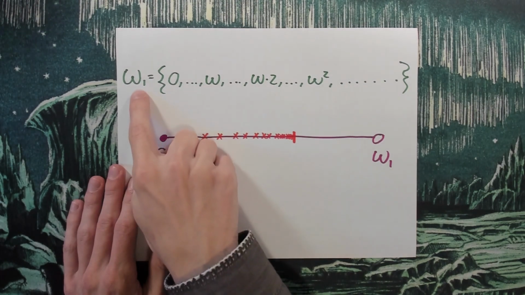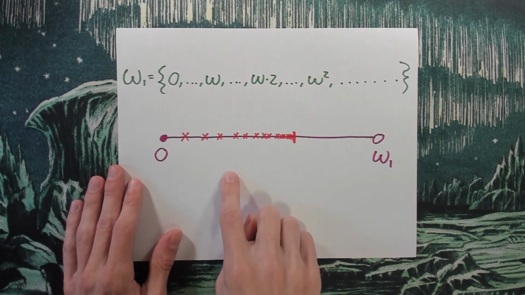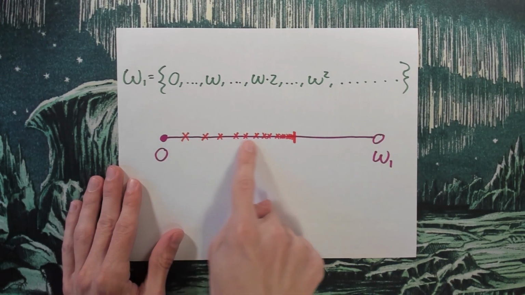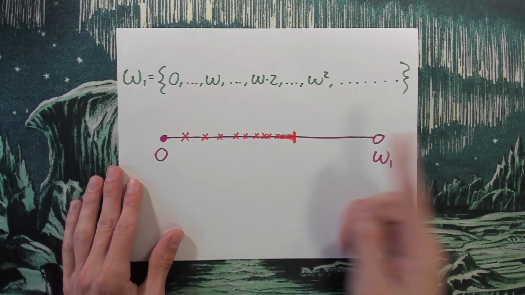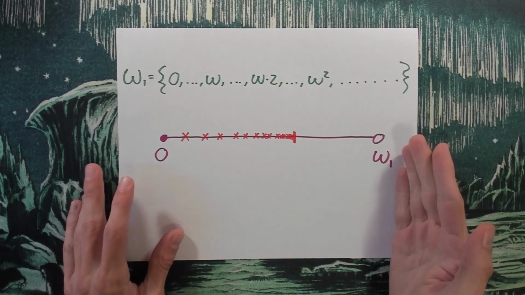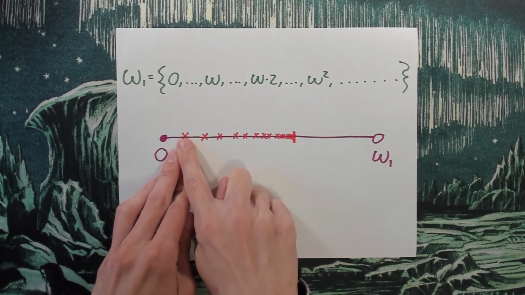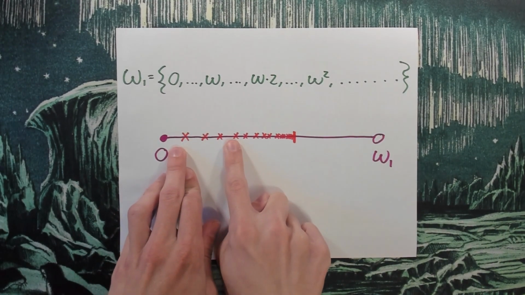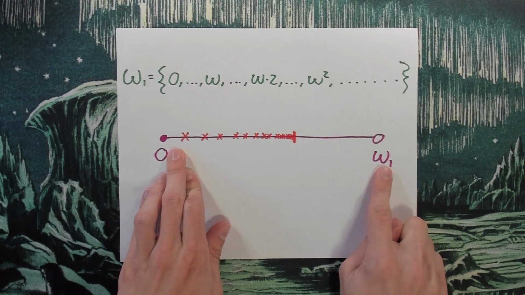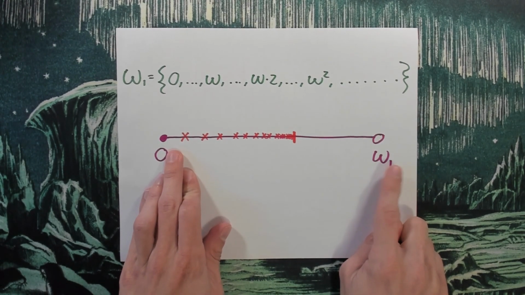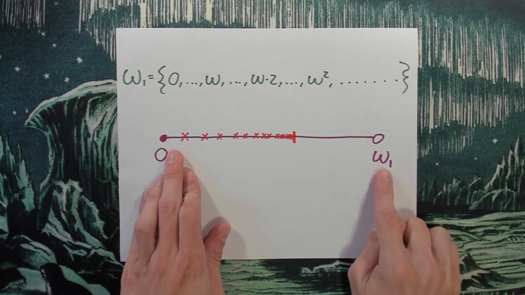And here's a really interesting thing about omega 1, is that if I had a strictly increasing sequence of ordinals, all less than omega 1, could I have it to where the sequence of ordinals converges to omega 1? And the answer is no. Omega 1 is an interesting ordinal.